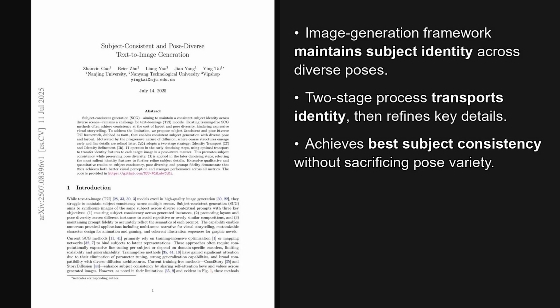So to wrap things up, we've seen how CoDi really manages to solve that tricky balancing act, keeping a subject the same while also letting them move freely. Its clever two-stage approach is the key, using identity transport early on for pose-aware feature mapping, and then identity refinement later to selectively sharpen details. This allows the model to achieve top-tier subject consistency without forcing it into those repetitive, boring poses we saw earlier. It's a really impressive, training-free solution for visual storytelling.